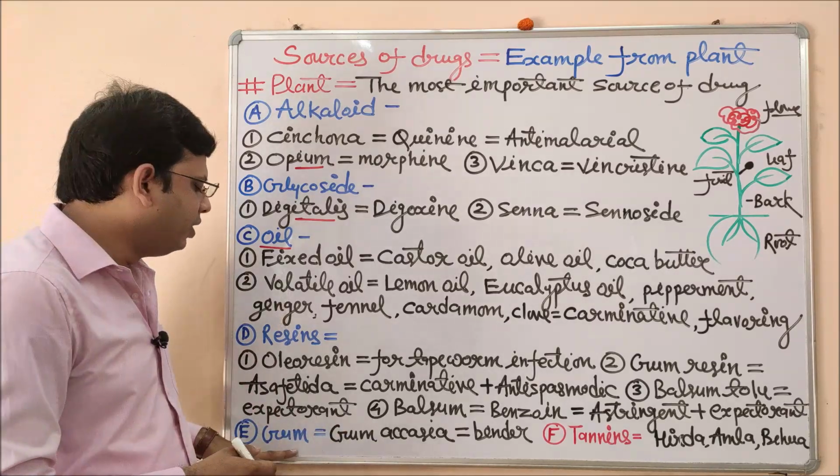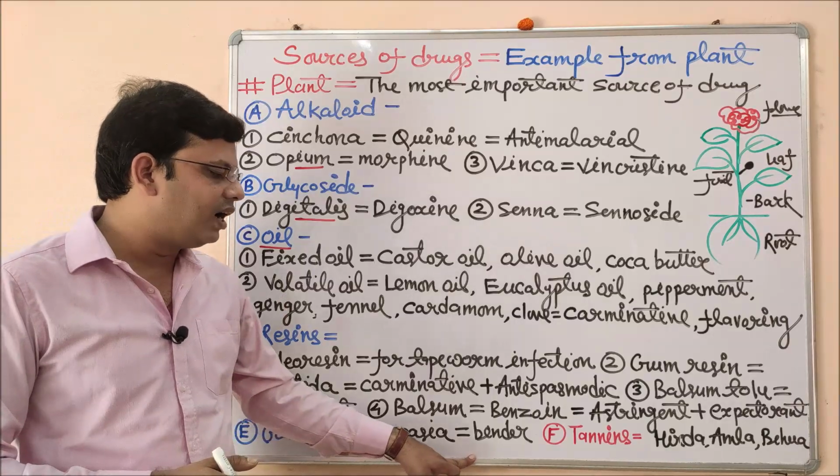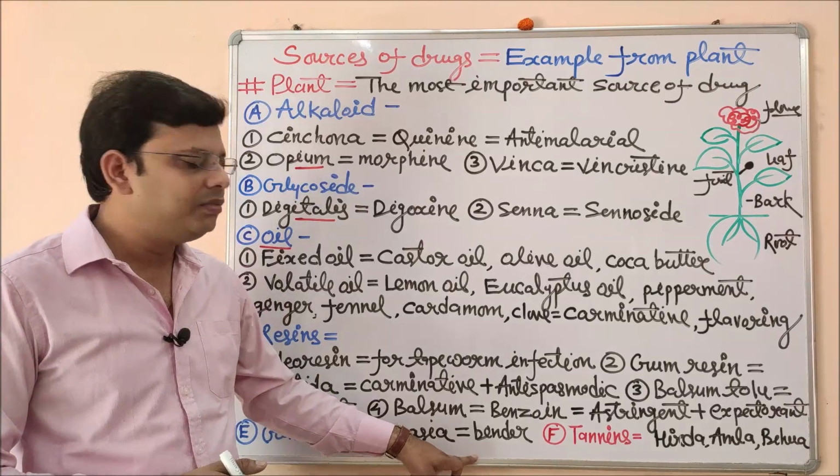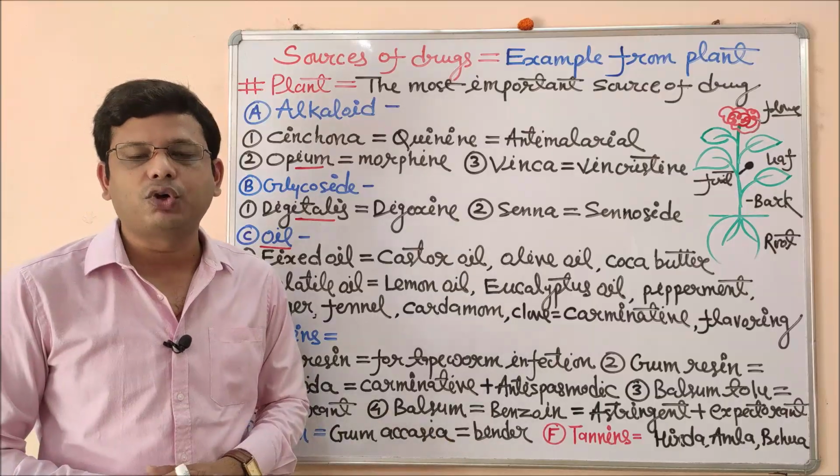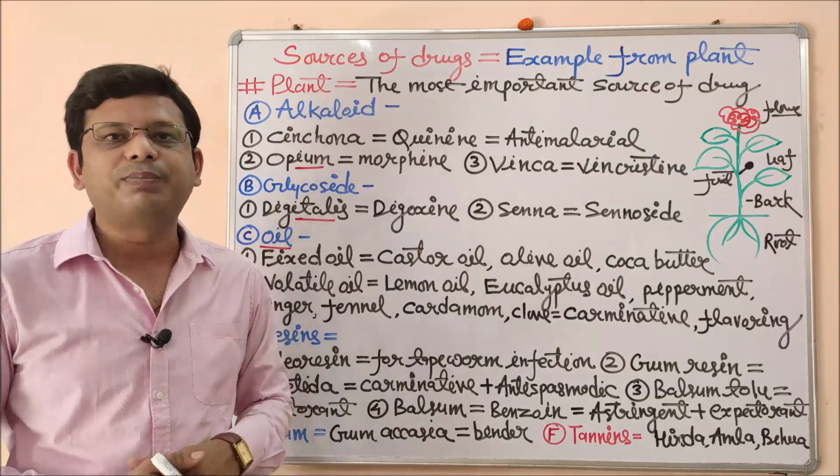Now next is gum. Examples of gum are gum acacia, gum tragacanth, guar gum, and these are used as a binder in the case of tablets, and they are also used as a suspending agent.